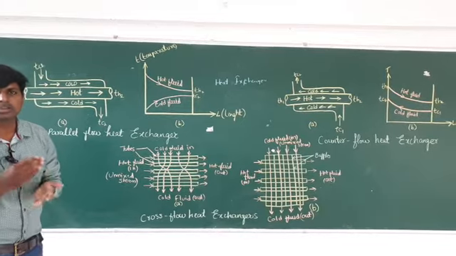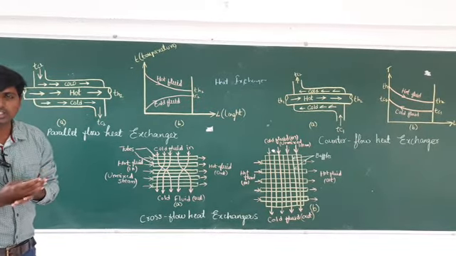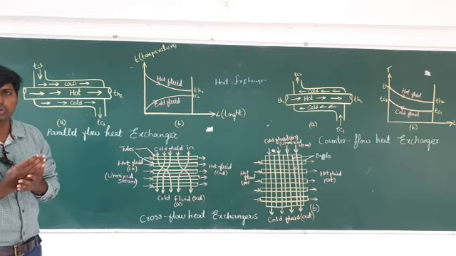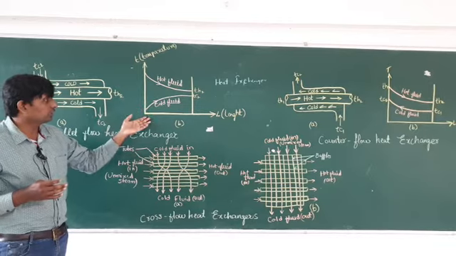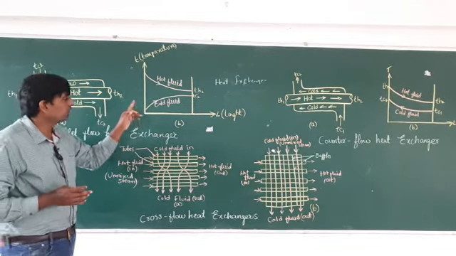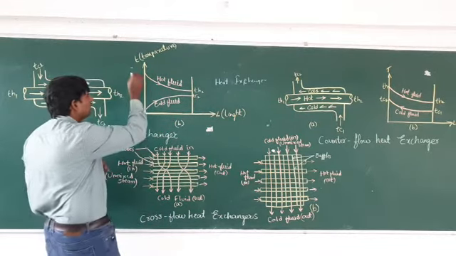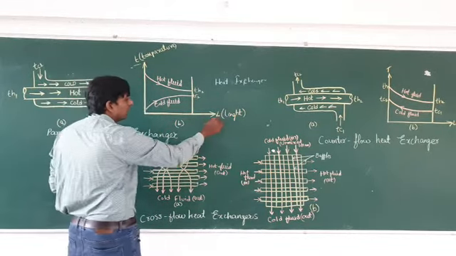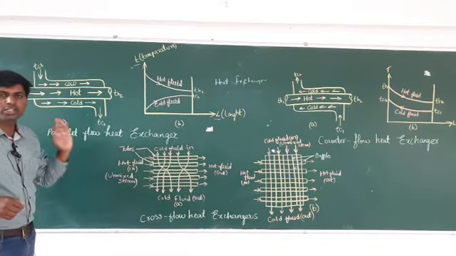In your question it will be mentioned which type of flow is given. According to that you have to select the formula, and according to that you have to draw two diagrams. One is the line diagram, and the other is the TL diagram, where T stands for temperature and L stands for length. First we will discuss the parallel flow heat exchanger.